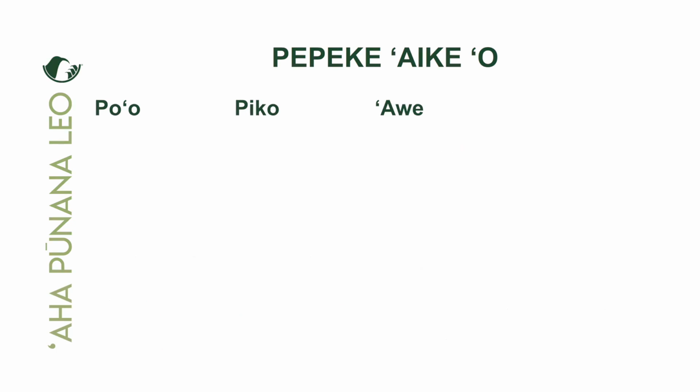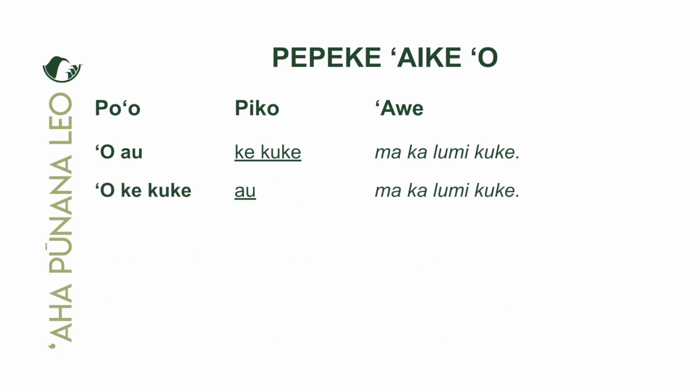Let's take a look at our last two examples here. 'O wau ke kuke, makalumi kuke. Yeah. I am the cook, not you, not him, not her. I am the cook in the lumi kuke. Okay. Let's get that straight. Maikai. And the second one is 'O au ke kuke, makalumi kuke.